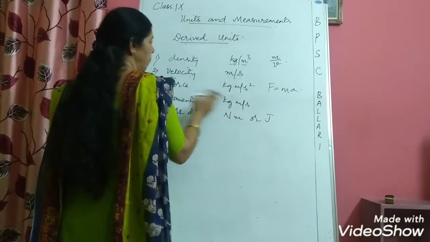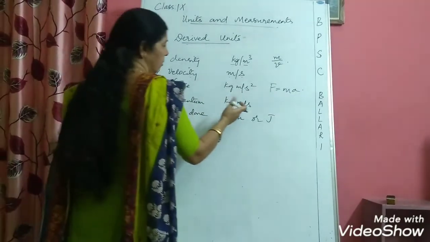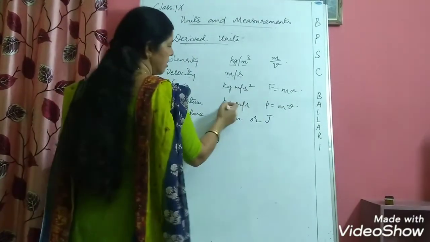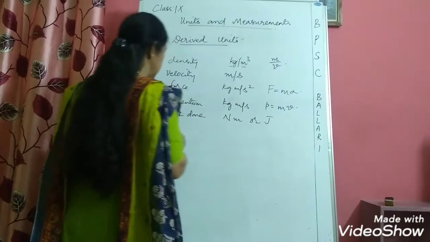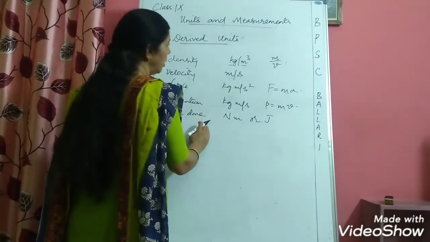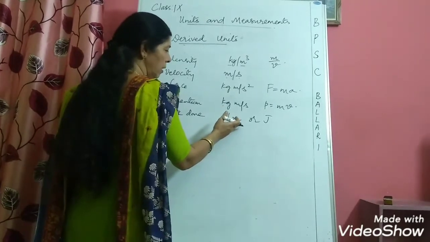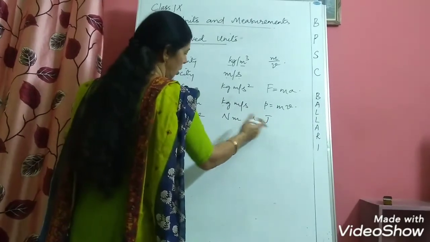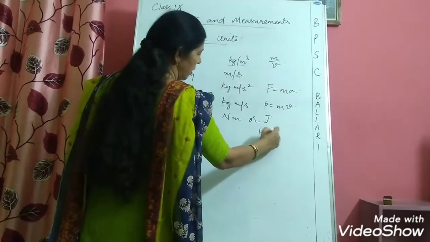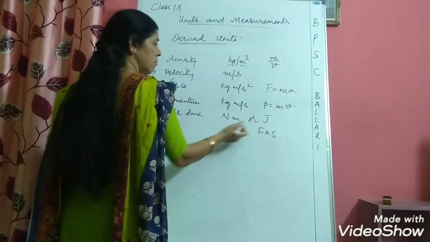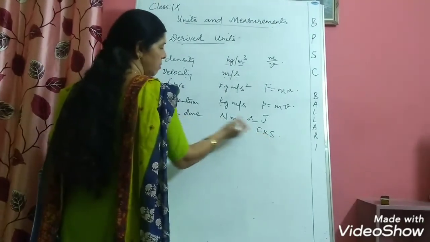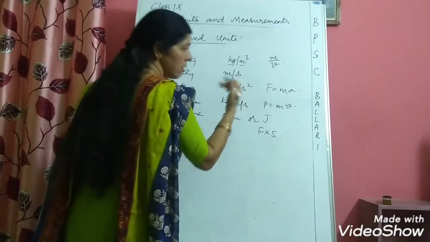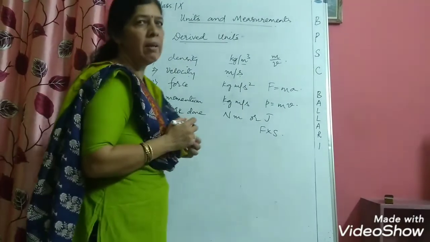Likewise, you have momentum. Momentum is nothing but the product of mass and velocity. So mass is kilograms, velocity is meter per second. You have work done. Work done, its derived unit is Newton meter, or we know that work is nothing but energy, so you can use joules also. Now for work done, we write the formula force multiplied by displacement. Force is measured in newtons, displacement is measured in meters. So work done is measured in Newton meter or simply joules, because work done is nothing but energy.